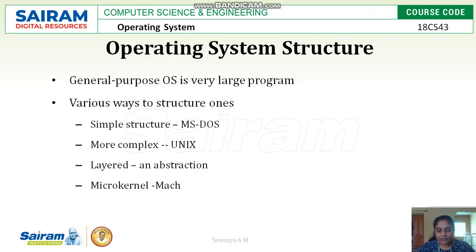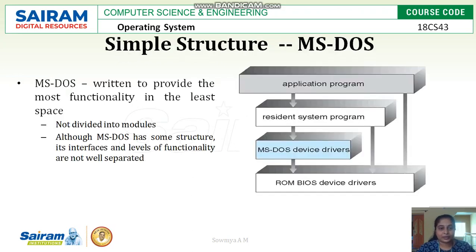The simple structure was developed for Microsoft DOS. So under Microsoft DOS structure of operating system, as the name specifies, it is a simple structure, and the operating system was only for single processing. It is not divided into multiple layers, rather it has only one application program and the MS-DOS operating system.